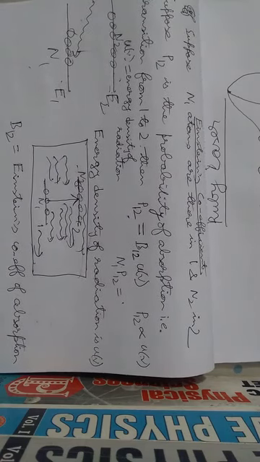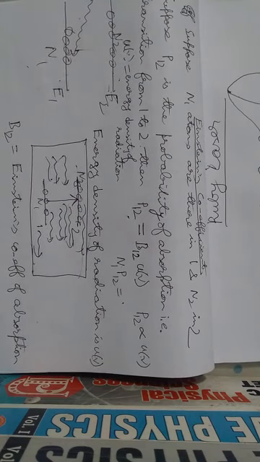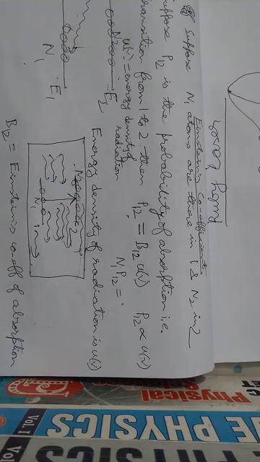Actually, this laser is a probabilistic process. In a laser, you have three processes: absorption, spontaneous emission, and stimulated emission. The number of atoms which will undergo spontaneous emission, stimulated emission, or absorption, you cannot definitely say. There is a probability that this much atom will do, this much atom will not do. You cannot tell it definitely.